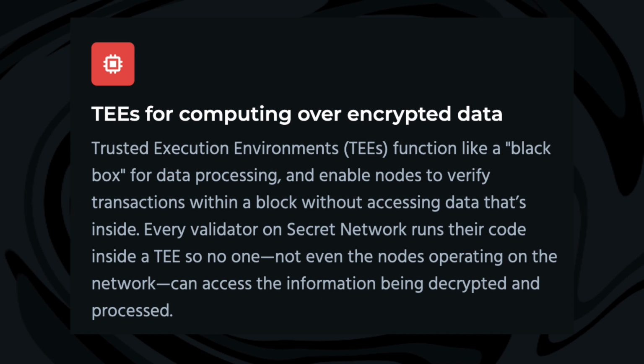So for example, with the smart contract we're going to be writing today, we're going to be able to create a business card that we can only share with select wallet addresses. And the nodes that are actually running this code have no idea what is actually being executed inside. It's the smart contract, with specific permissions that we set, that is encrypting and decrypting this data.